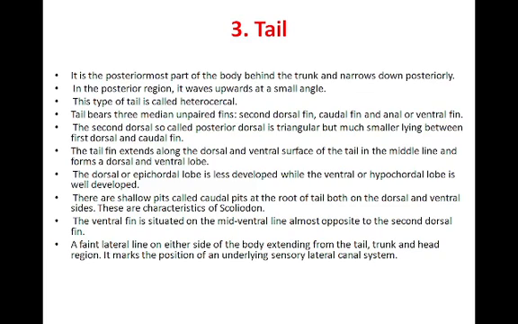Now, the characteristic features of the Scoliodon reveal that its tail is of the heterocercal type, because there are two lobes of the tail, the upper lobe and the lower lobe. The upper lobe is known as the dorsal lobe and the lower lobe is known as the ventral lobe. The upper lobe is larger than the lower lobe. A faint lateral line is present on the median region of the body, extending from the head to the tail region. This is the lateral line system, and it has a sensory lateral canal which helps in balancing the body.